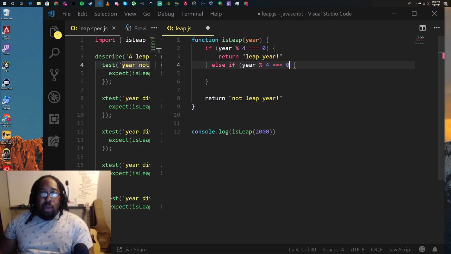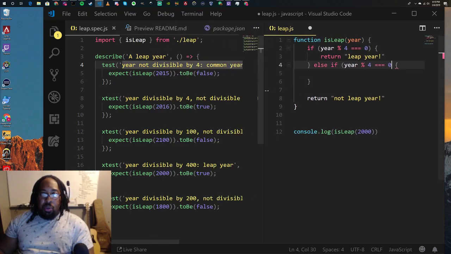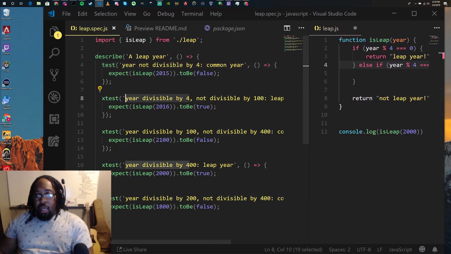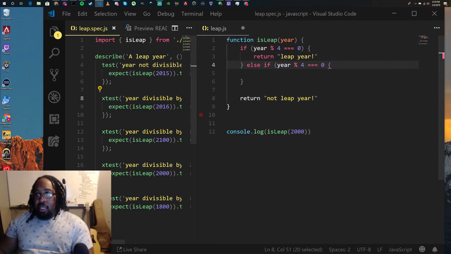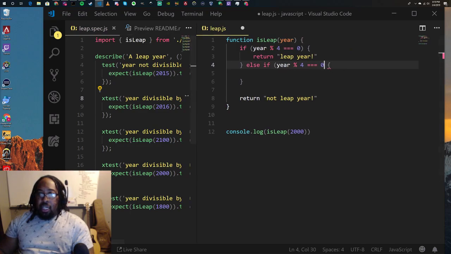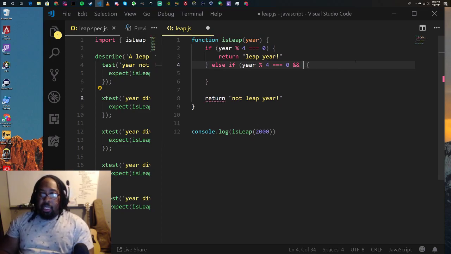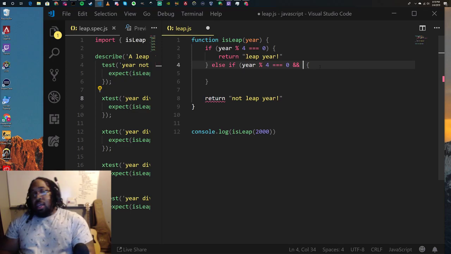And so we have two things we want to check for here. We want to check if it's divisible by 4, but it's also not divisible by 100. We'll do something like this. You can string conditionals together with, if you want to include both, you could do and. So two ampersands means everything on the left has to be satisfied and everything on the right has to be satisfied for this to equal true.